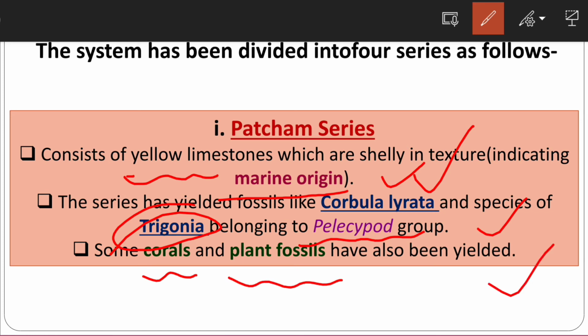So the importance of the Patcham formation is that it consists of yellow limestone, which suggests a marine origin, and the plant fossils and the corals have also been studied. Corbula licarta is a very important fossil from the Patcham series.